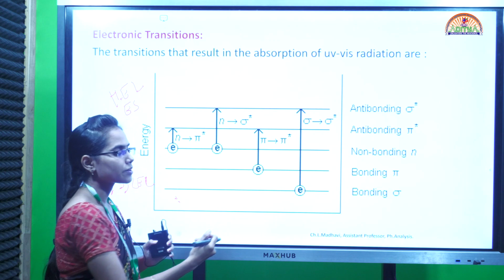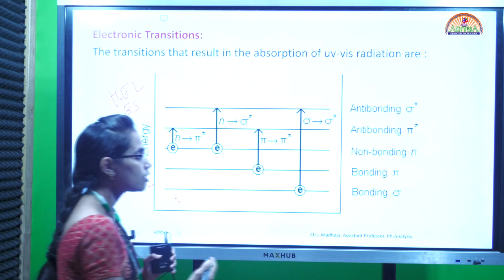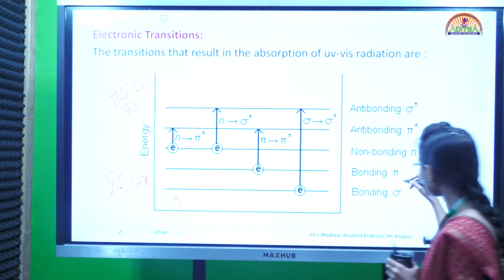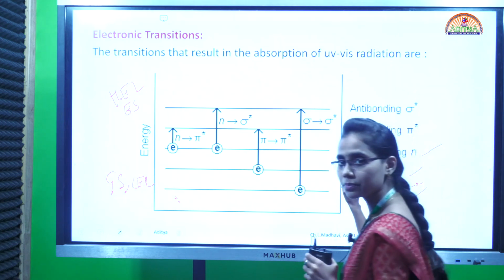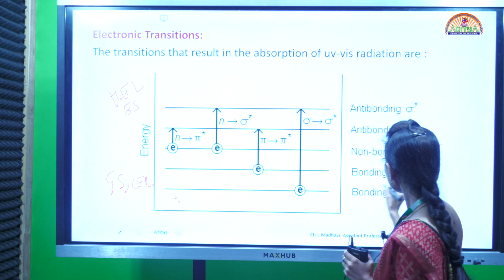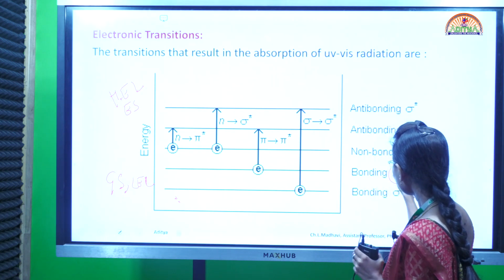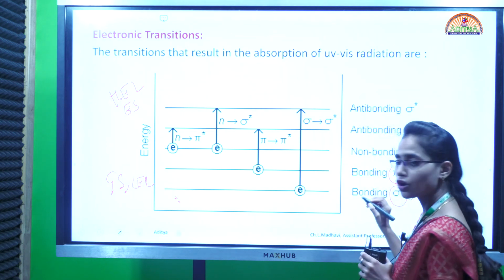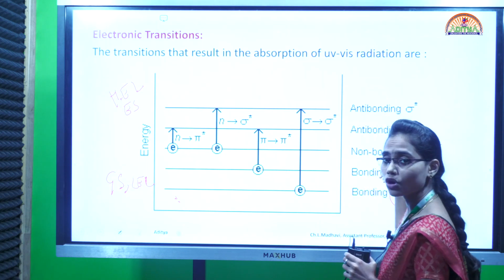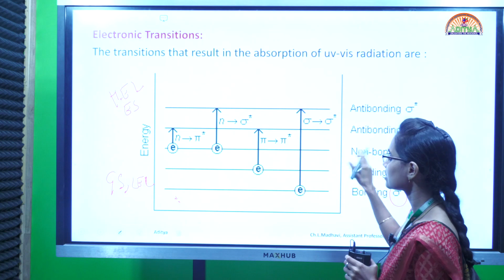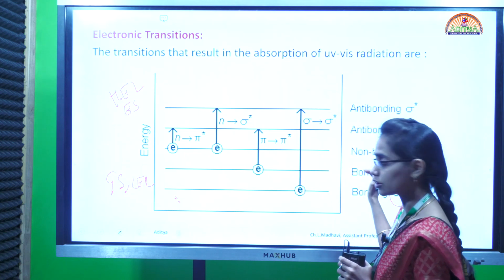The orbitals present in the lower energy level are bonding orbitals and non-bonding orbitals. In the bonding orbitals we have two, bonding pi orbital and bonding sigma orbital, and then N, the non-bonding electrons, present in the non-bonding orbital.